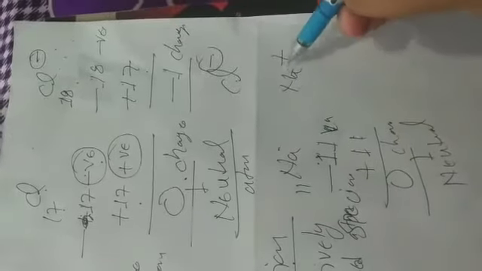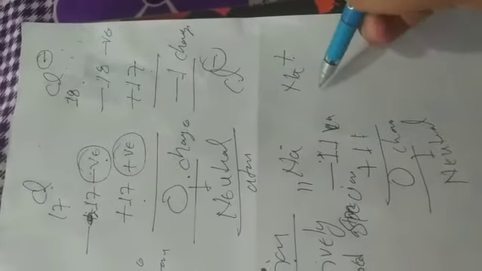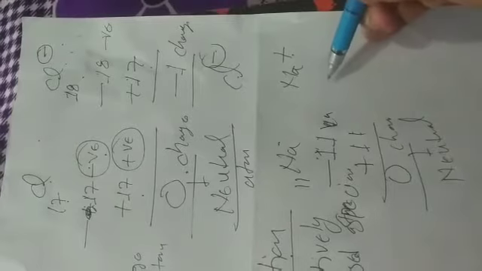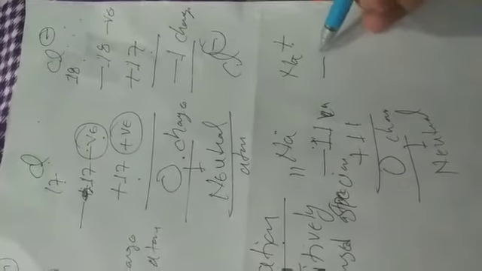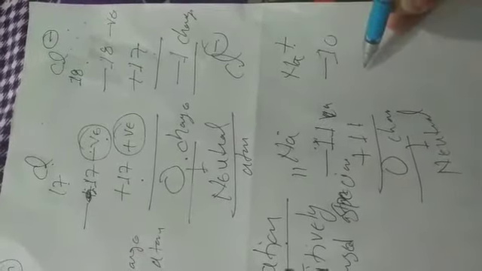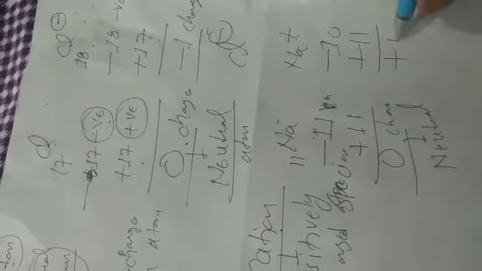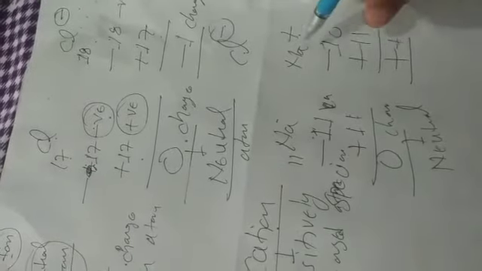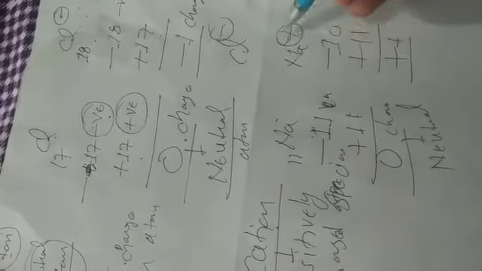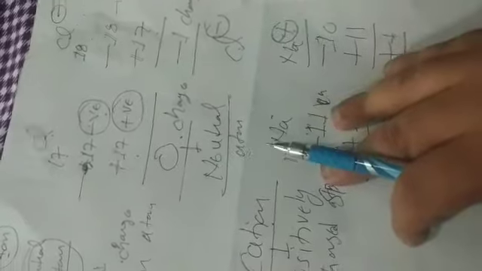In the sodium plus species there are only 10 negative charge and 11 positive charge, so 1 plus charge. So sodium gets 1 plus charge in this species.